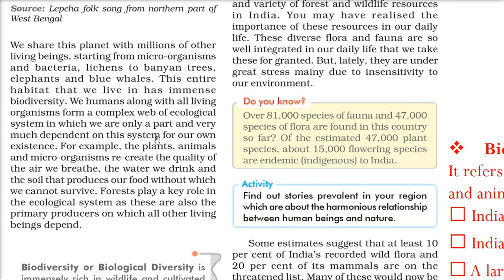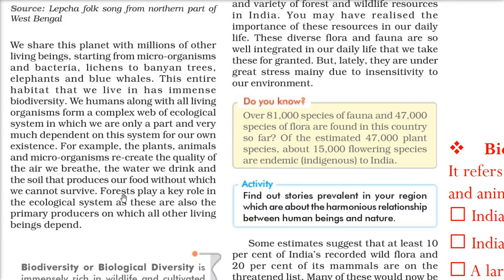There is a very complex system in how this flora and fauna, plants and animals, are related. And please mind, we human beings are also part of this biodiversity. Whatever we get, we breathe, we drink water, and the food we get from the soil, all of this constitutes biodiversity.